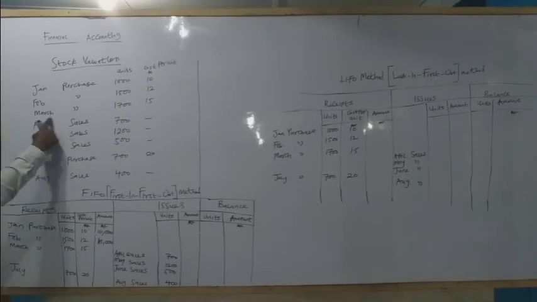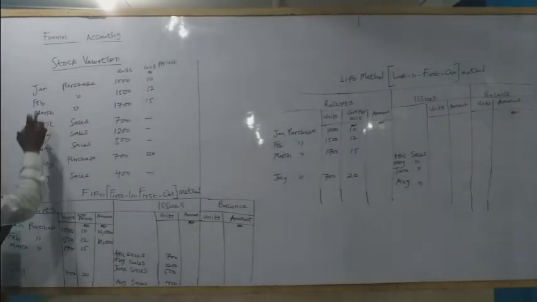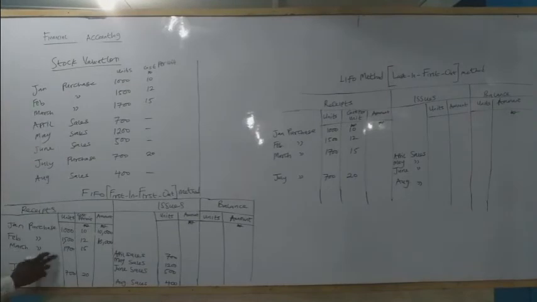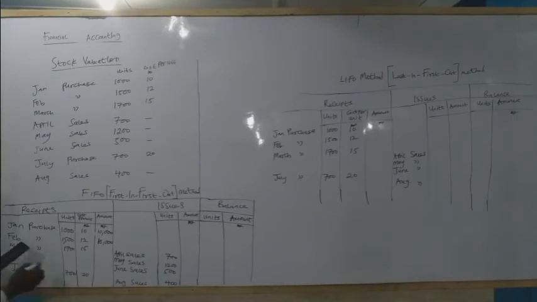Then again in March, still another purchase. There were no sales yet, so we have to follow it. March, another purchase, 1,700 units. So 1,700 times 15, which is equal to what?